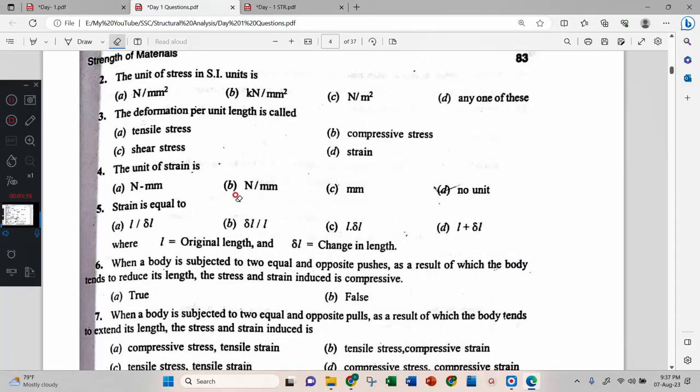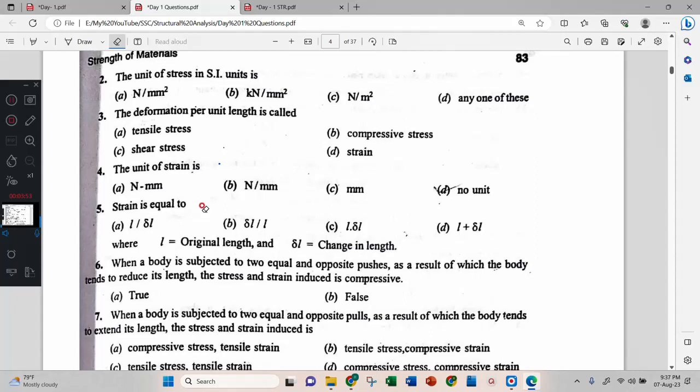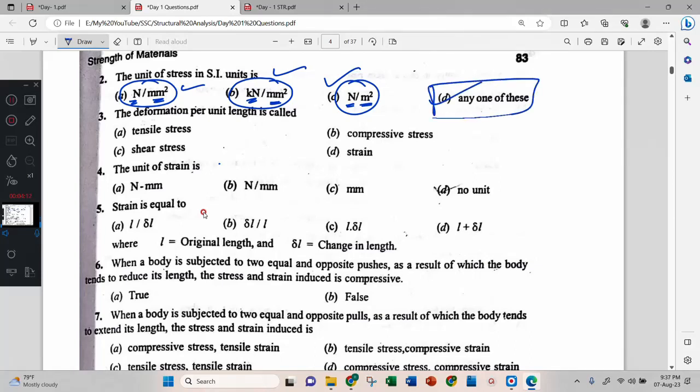What is the first question? Answer. Newton per meter square, sir. Newton per meter square, or any one of the above. The correct answer is this, right? This is also a correct answer. Only thing they have changed is meter square, mm square, and Newton, kilonewton. Therefore, all are correct. D is the correct answer.